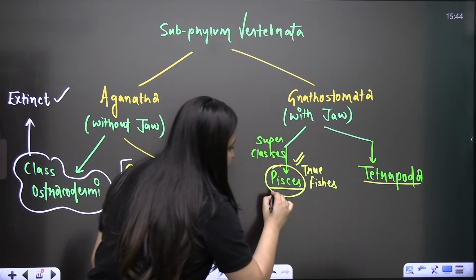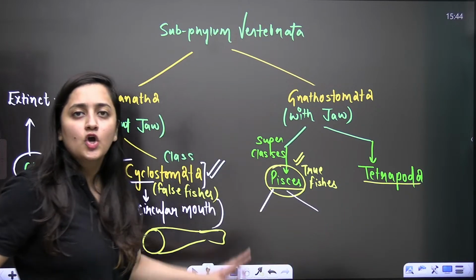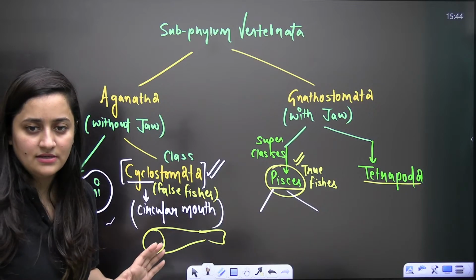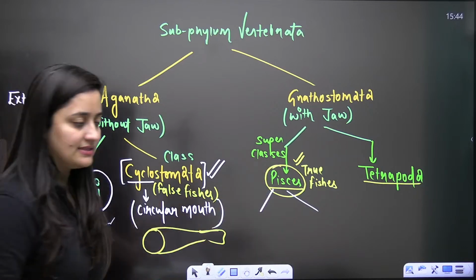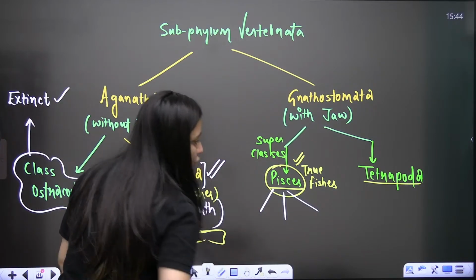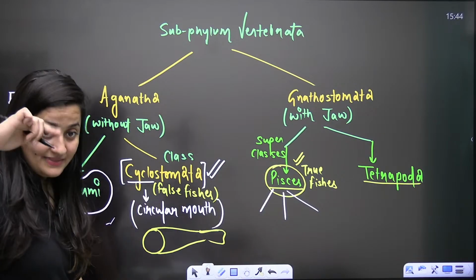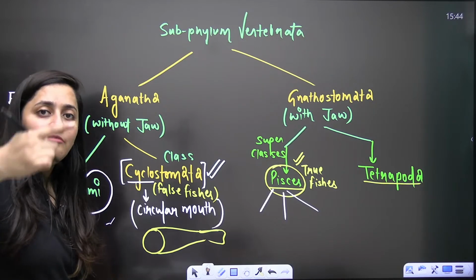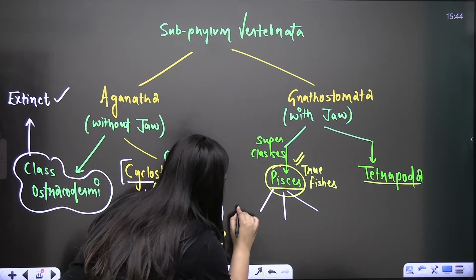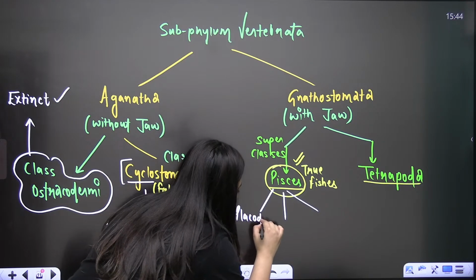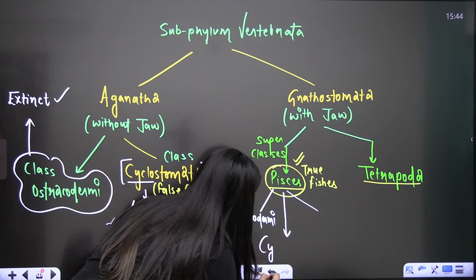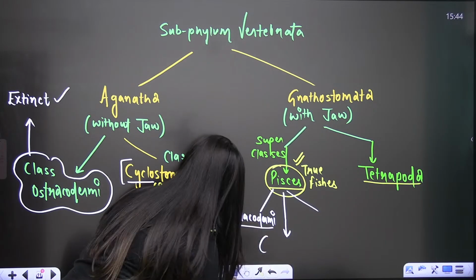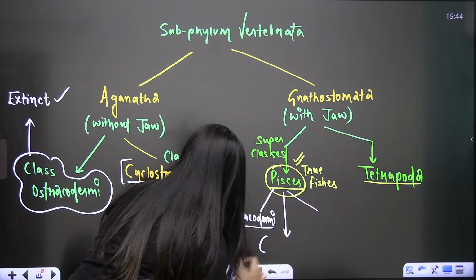So in Pisces there are two classes, Chondrichthyes and Osteichthyes. But here also we have one more class which is extinct, that is Placodermi. So Placodermi is again extinct, so it is not the part that we need to discuss in detail.